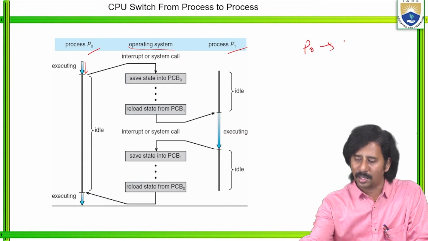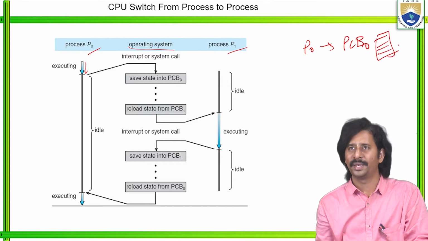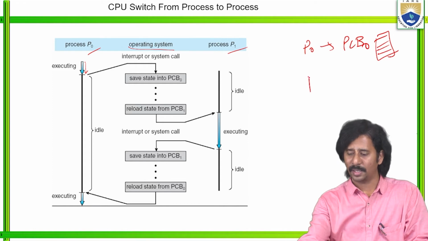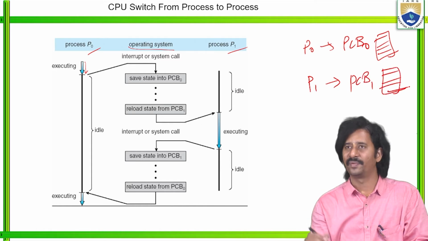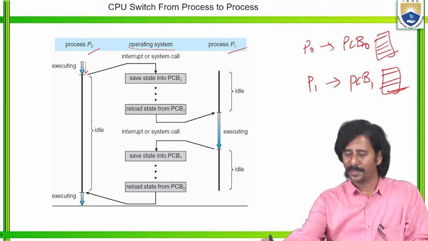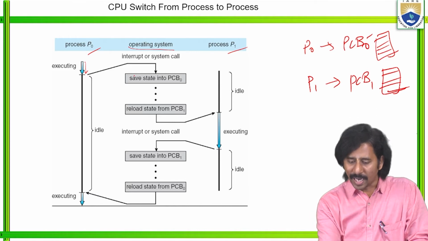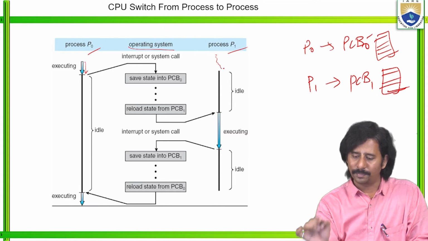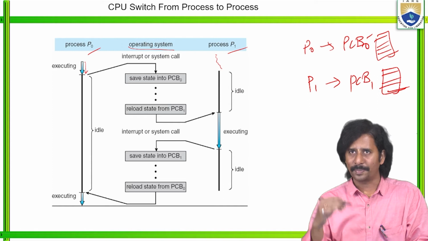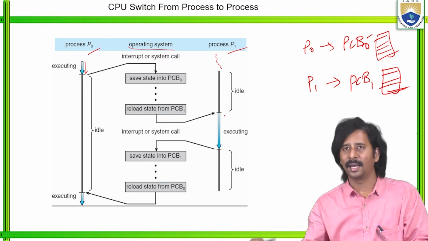The PCB related to that process is PCB 0. For the other process, P1, the PCB is different. So now process P0 saves its state into its PCB. Until that process is executing, process P1 is not running. Once process P1 is entered into that queue, the change of its state is what we call idle. The process P1 is idle.